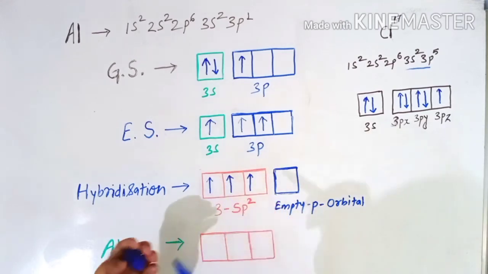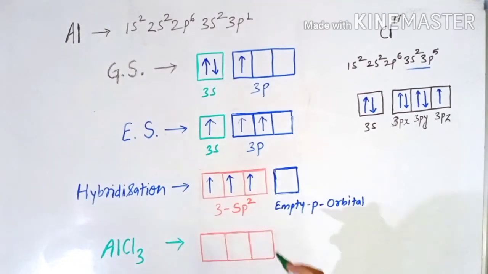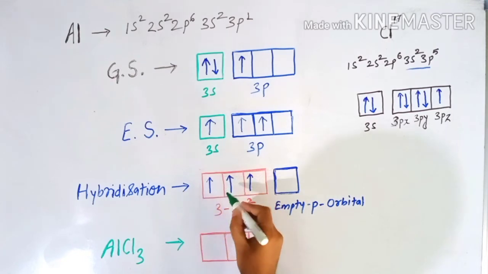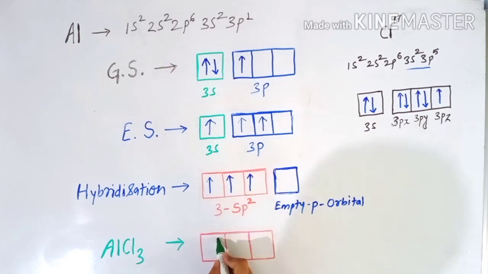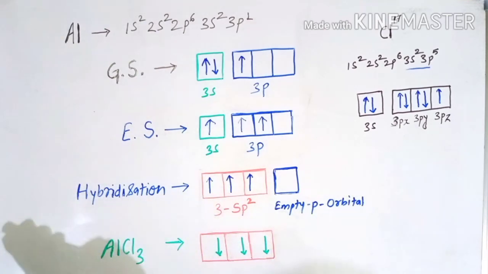In this way, the chlorine atom's electron is transferred to this sp2 orbital, and the formation of aluminum trichloride takes place.